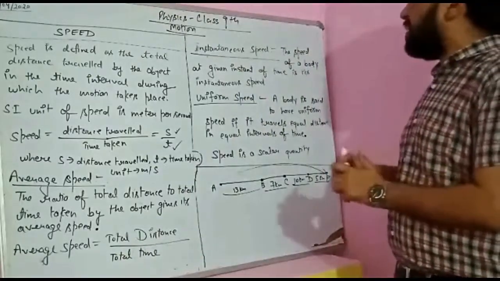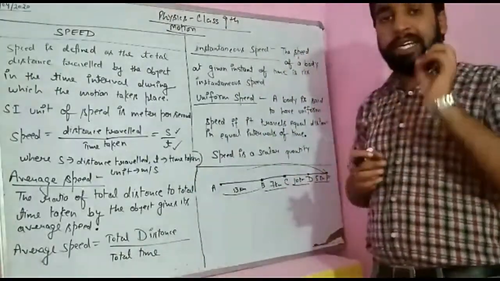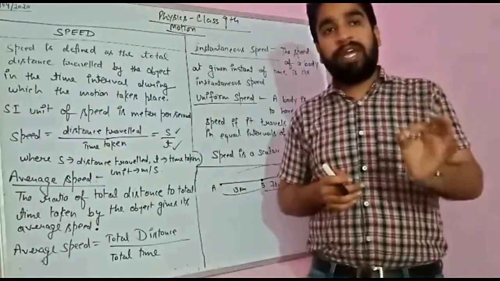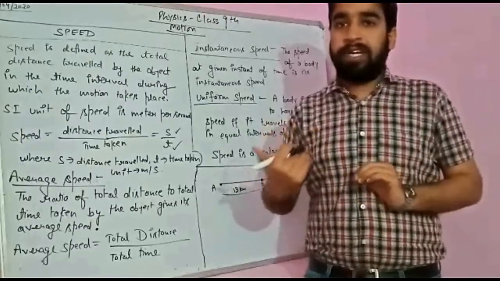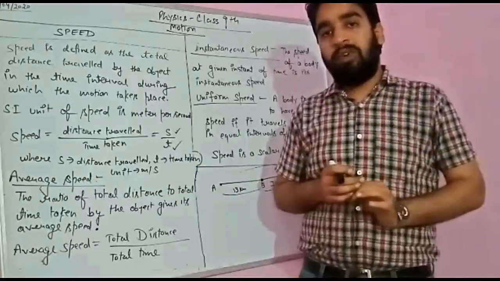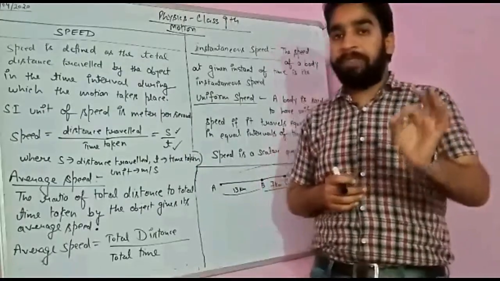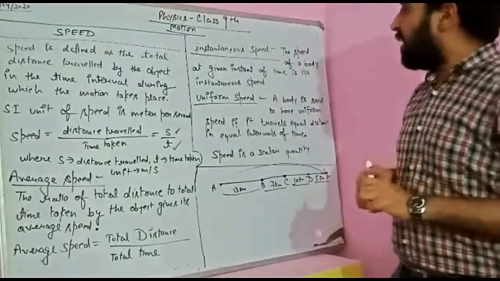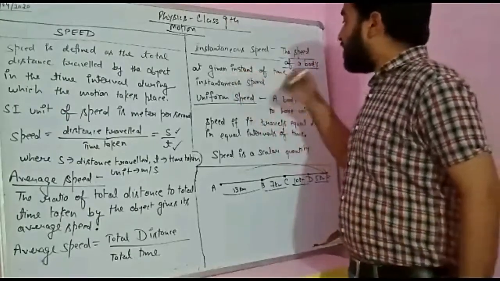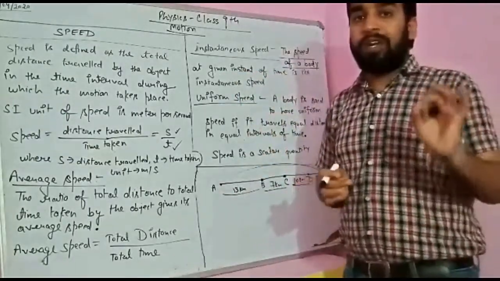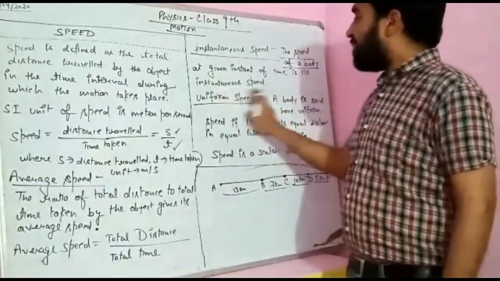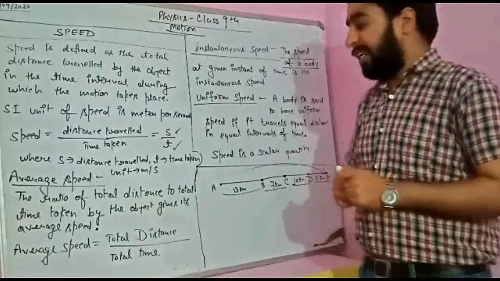Now, what is instantaneous speed? Instantaneous. The word tells that we are calculating something at a very particular time. For example, one train is moving and I ask you what was the speed of the train at 9:13 a.m.? So there should be a definite speed of the train. That is known as instantaneous speed, the speed of a body at a given instant of time. We are very particular about the time, and at that particular time we should have the speed. So that is known as instantaneous speed.